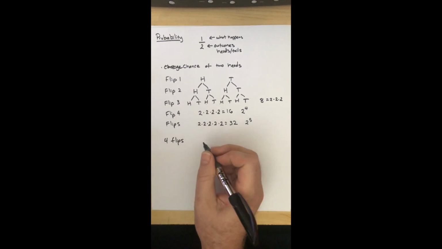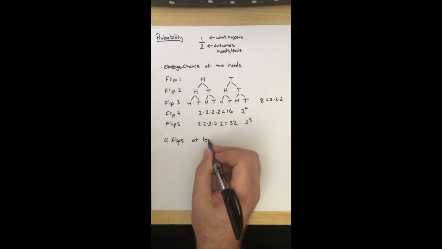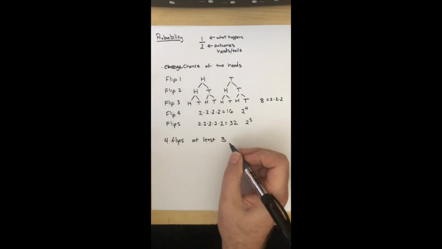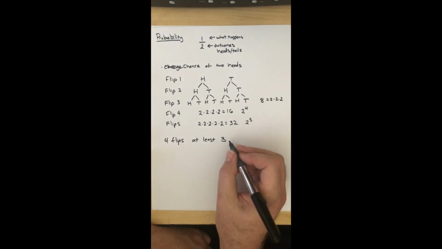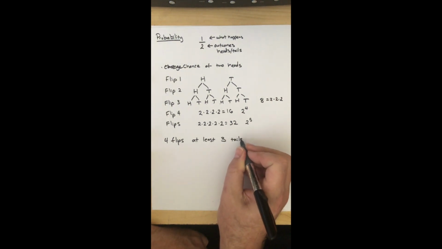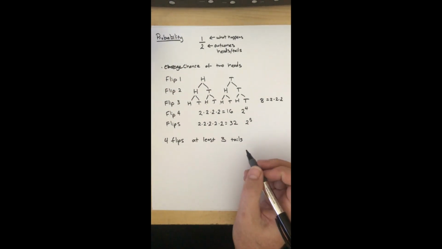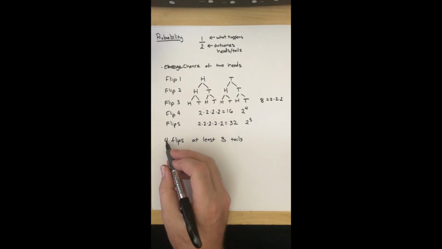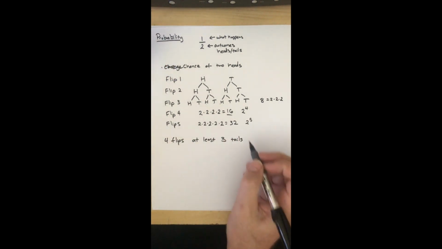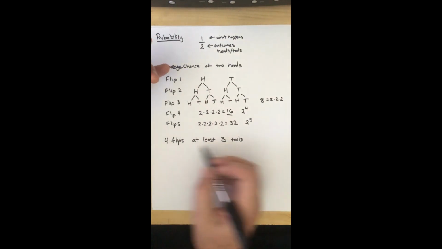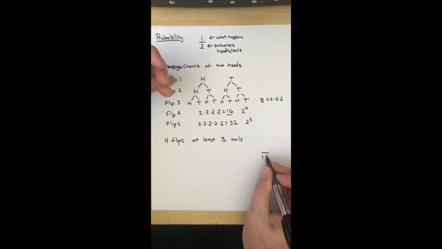and I wanted to know how many times I'd get at least 3 tails. So the first thing I need to know is what's my possible amount of outcomes? And I already figured out it's 16. 16 is going to be my denominator in whatever fraction. That's how many outcomes I have with 4 flips. So over here I'm going to put that as the bottom of my answer.